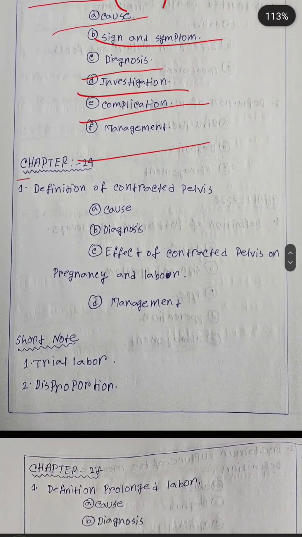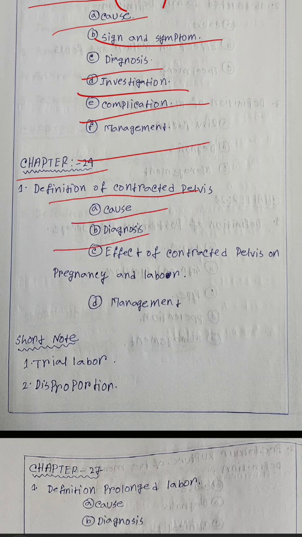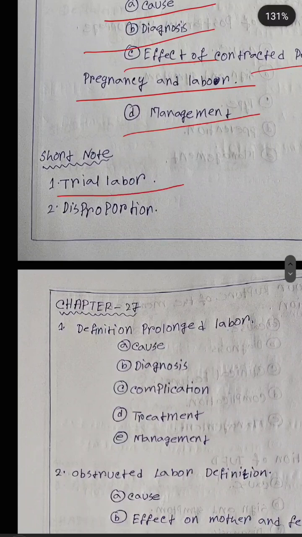Next, chapter number 24: definition of contracted pelvis, causes, diagnosis, effect of contracted pelvis on pregnancy and labor, management. Short notes: trial labor and second, disproportion.